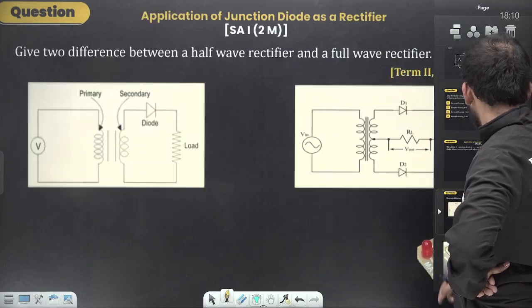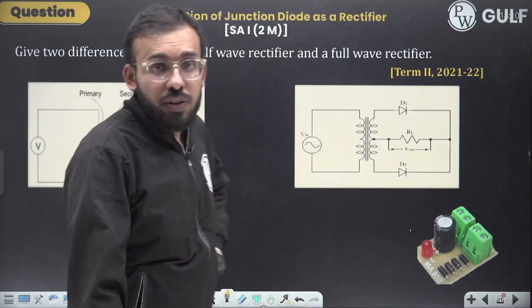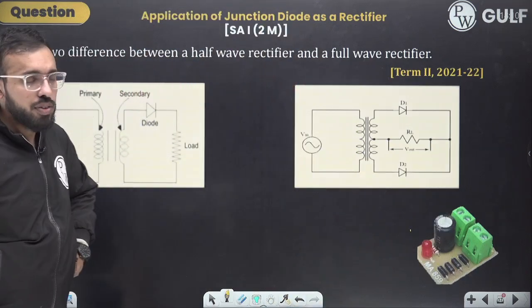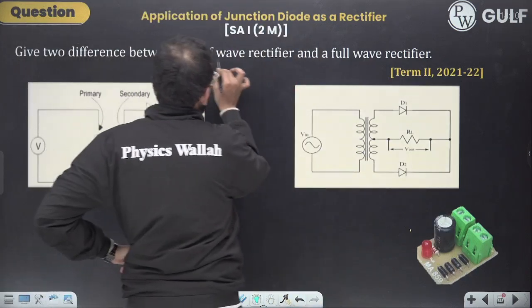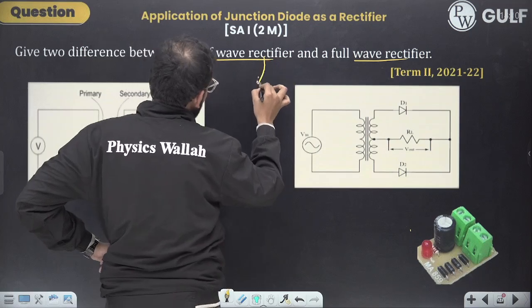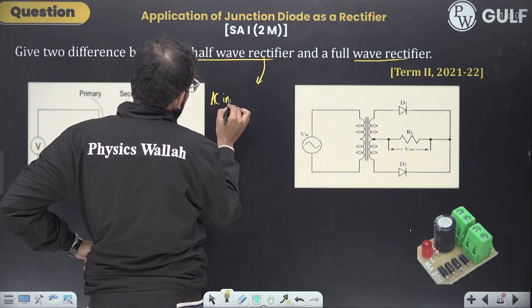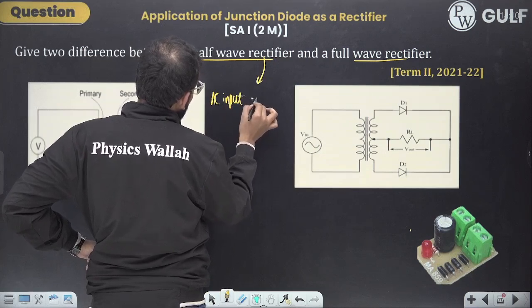Take this also as homework. Last and the important one. Right. That is the difference between the half wave rectifier and the full wave rectifier. First of all, let us understand what is a rectifier. Right. So it converts an AC input to a DC output.